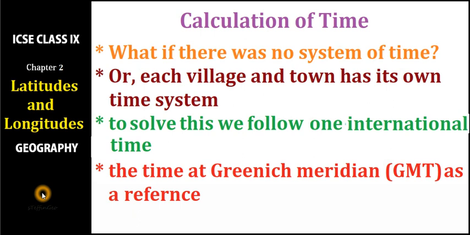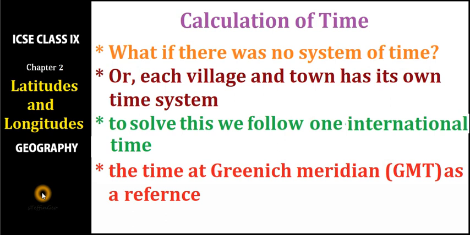Or we have a third option. Imagine the entire world is following one single time. So what will the system be, or how will it be? It's something beyond our imagination, or it will create a lot of confusion, right? So in order to avoid this utter confusion, at present we are following one international time.